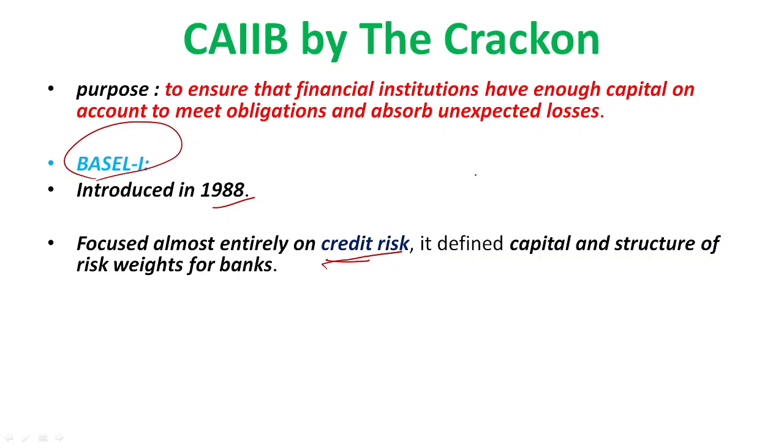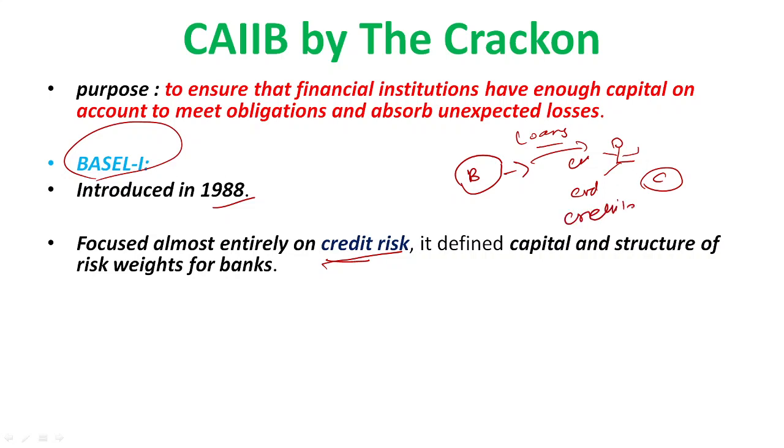Credit risk means whenever a bank is giving a loan, this is the customer. So we are giving loans, right? So in that case, we are checking something. Whenever we are dealing with credit, the C word is the main important thing, right?